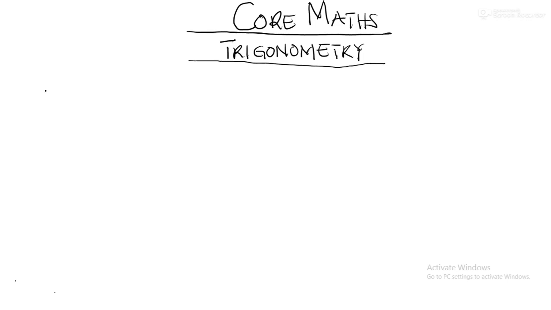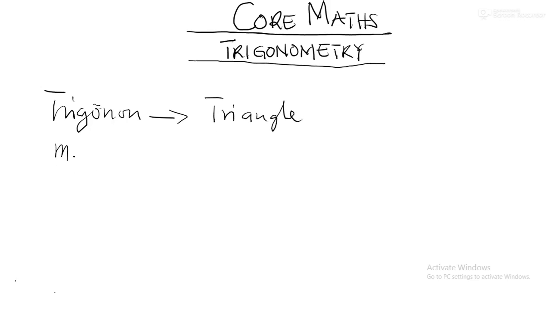That is trigonon, which means triangle. And then metron, which means to measure.